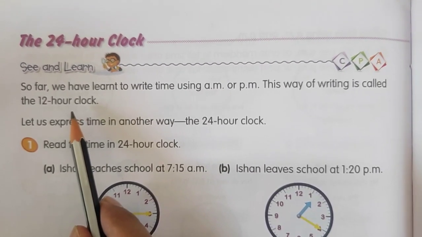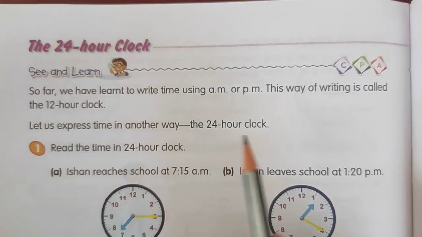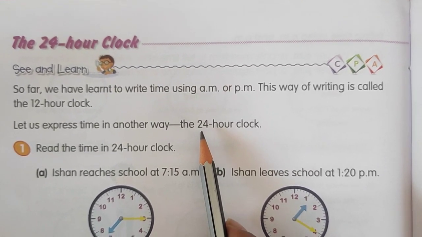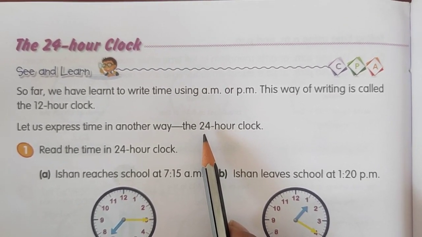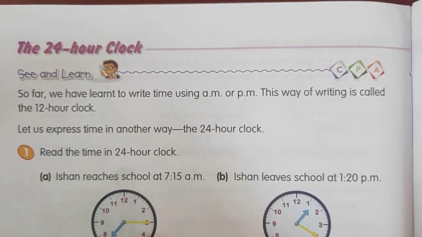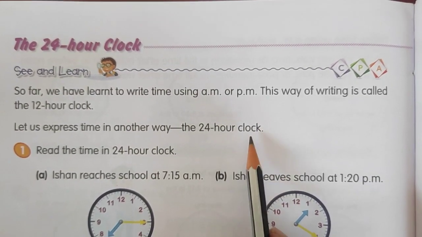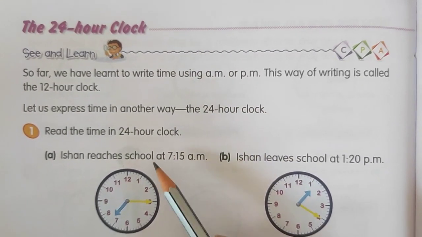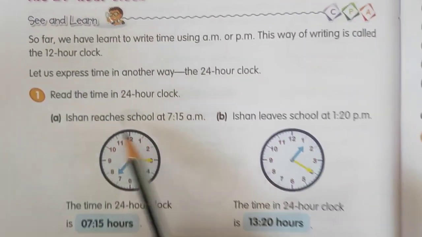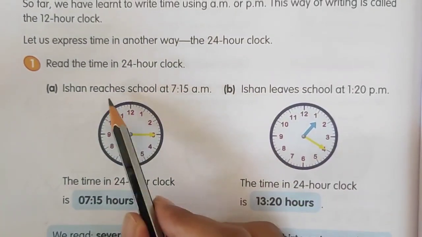But now we can convert this 12-hour clock into 24-hour clock also. In digital clocks we can directly see 13 hours, 14 hours, 15 hours. Okay, it means we can use 24-hour clock directly. But in 12-hour clock also we can convert timing into 24-hour clock. How to convert? We can see it here now. See first point, read the time in 24-hour clock. Okay, so see first of all how we use 24-hour clock.